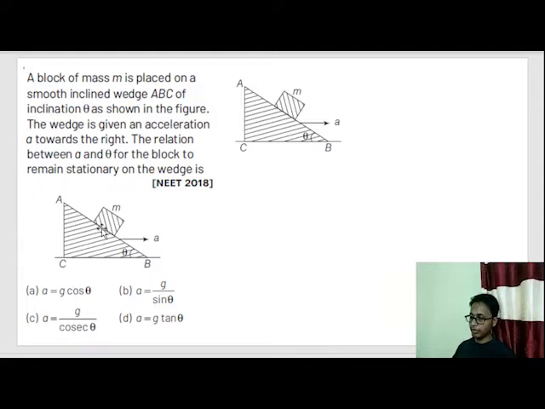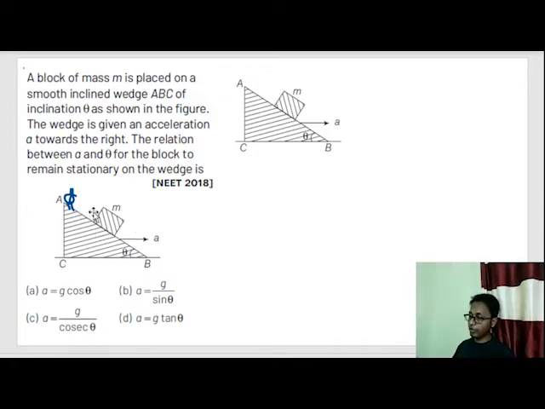So from common sense, our observer, if he sits on this wedge, must see this block m as it is out here. He must see this block not move.